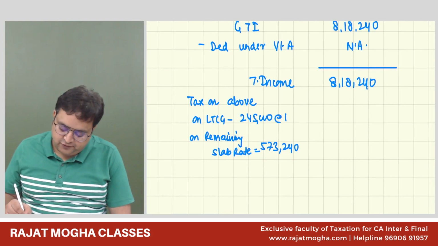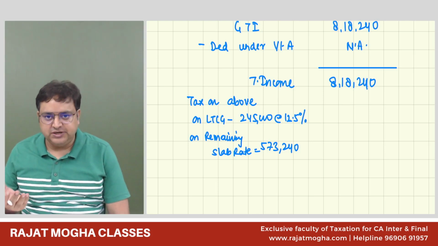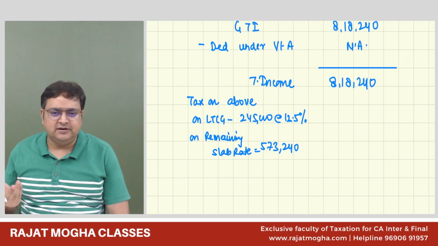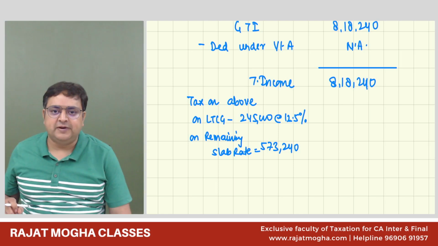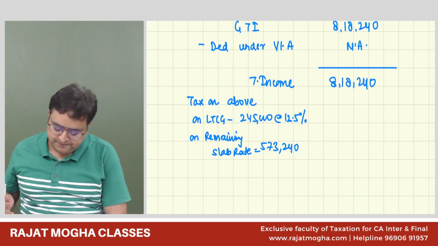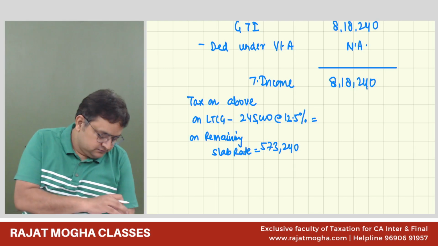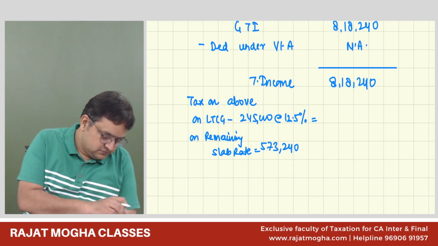The 2,45,000 is at the rate of 12.5%. We are assuming post-budget. You would apply 20% if you assume pre-budget, but I would not suggest assuming pre-budget. Always assume post-budget. And 5,73,000 is at slab rate. So how much is the tax here? 30,624.